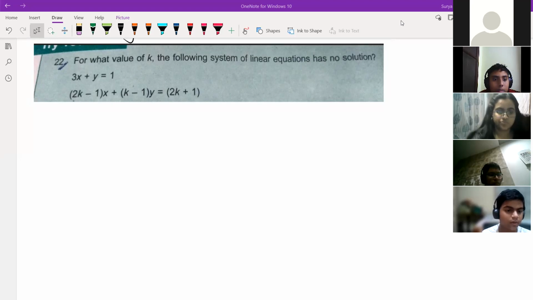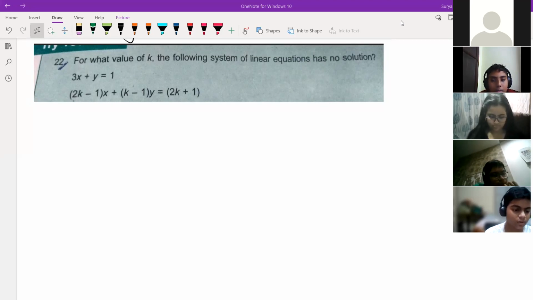Sir, this 3x plus y equals 1 and 2k minus 1 x plus k... I didn't understand this question. See, mainly we have to find the value of k. This k is there, no? You can see this k or this k, any one k. You have to find the value of that.